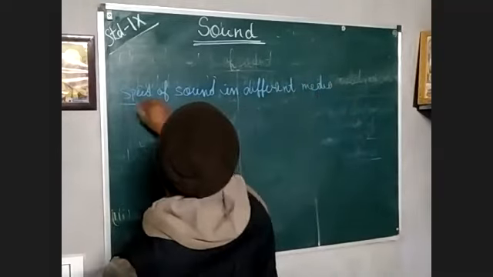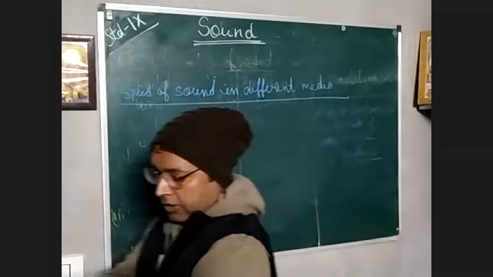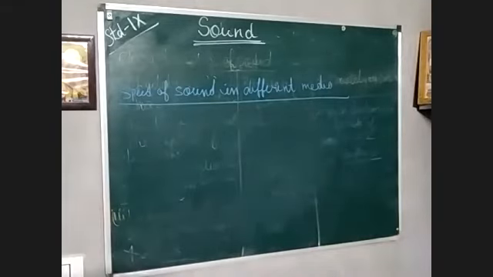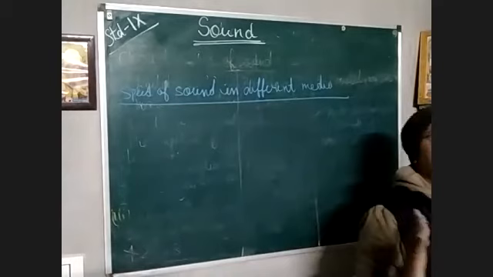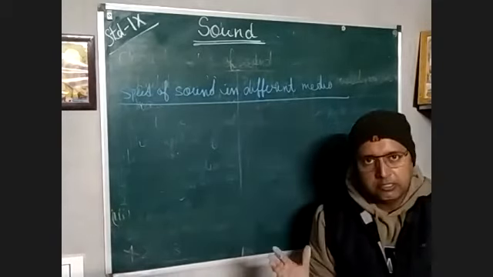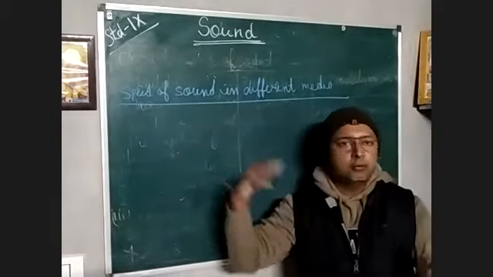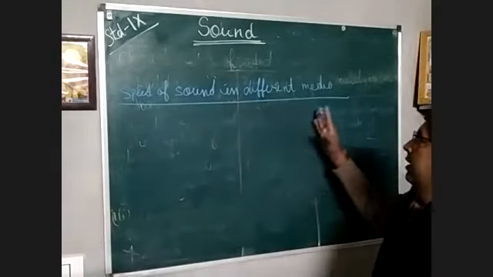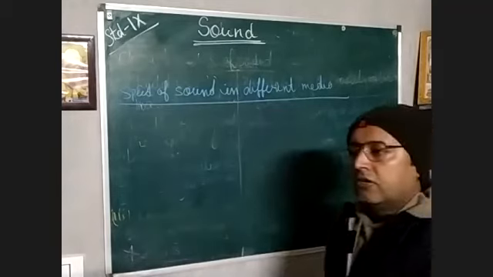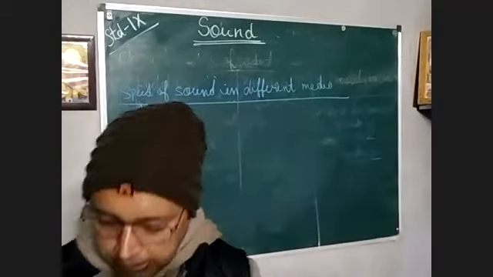We know that sound travels fastest in solids and slowest in gases, that we have studied already. Speed of sound is the rate of transfer of disturbance from one point to another, which in turn depends upon the particles. जितना ज्यादा पास में पार्टिकल्स होंगे उतनी ही जल्दी डिस्टर्बेंस ट्रेवल करेगी, जितना दूर होंगे उतनी ही स्लो करेगी. That's why sound travels fastest in solids.